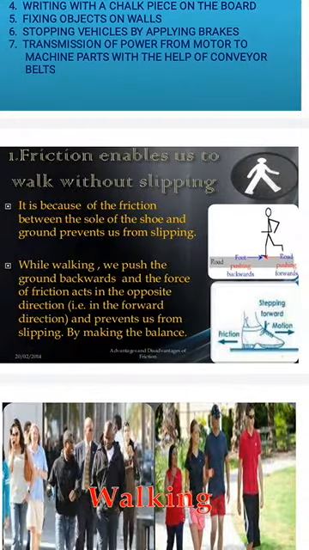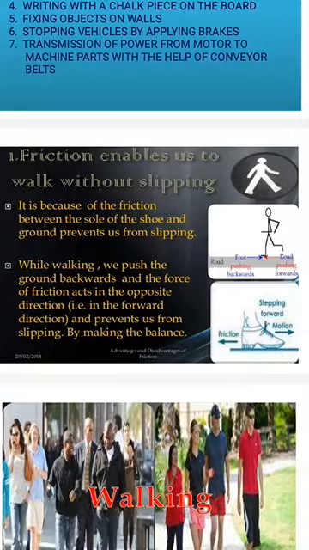So let us see. Friction enables us to walk without slipping. This is the example of how we can walk. It is because of the friction between the sole of the shoe and the ground that we are prevented from slipping. When we walk wearing shoes, friction occurs between the grip of the shoe and the ground, so we don't slip.